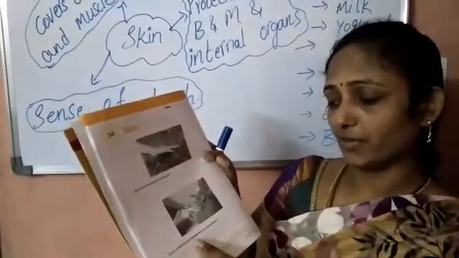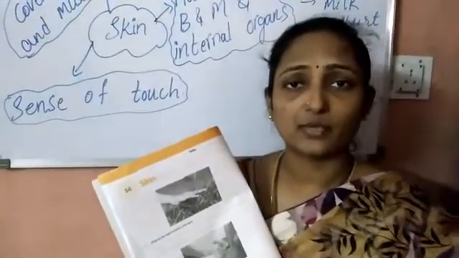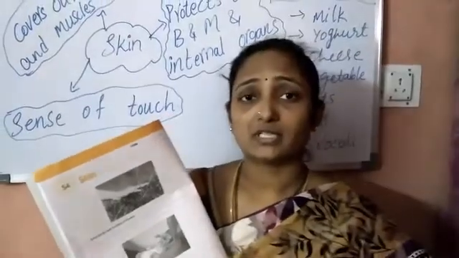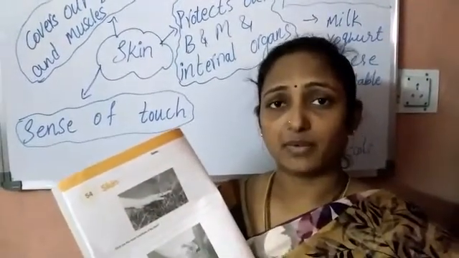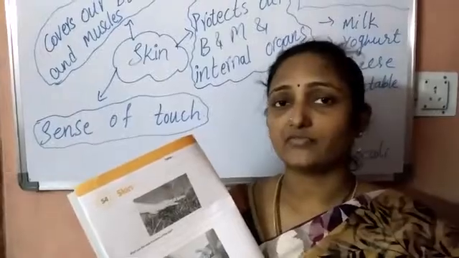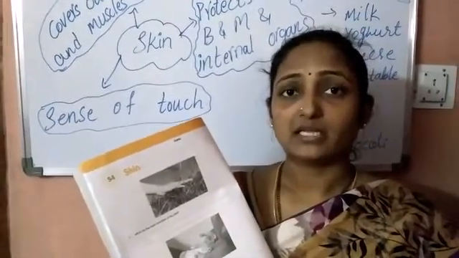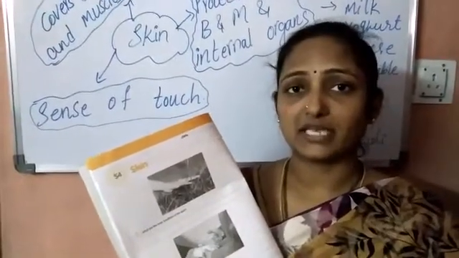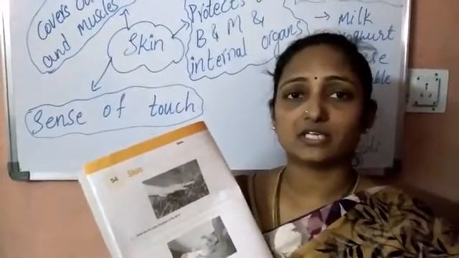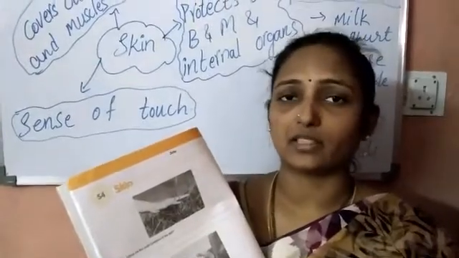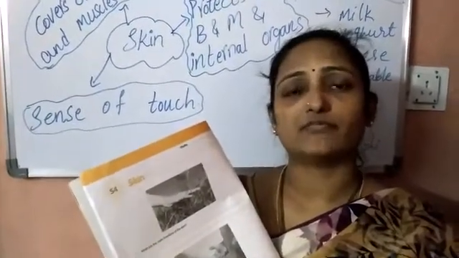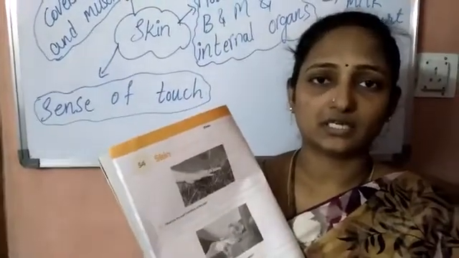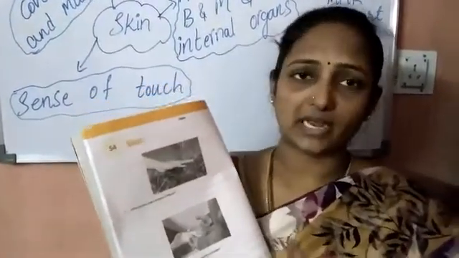And why do we need to put a bandage when we hurt ourselves? Why do we have to put a bandage on the skin? Because germs on the skin part may settle. Whenever we have a hurt on our skin, it has to be replaced with new skin. While it is replacing, germs may come and attach or settle on that part. To avoid that, when we cover it with a bandage, we can avoid germs settling on the hurt part. So you have to tie up the bandage.